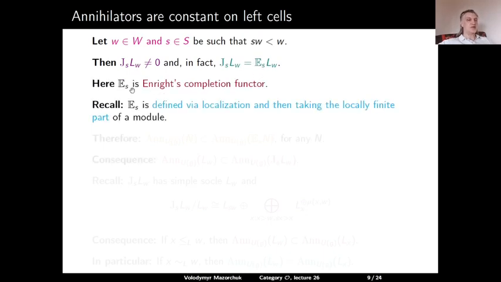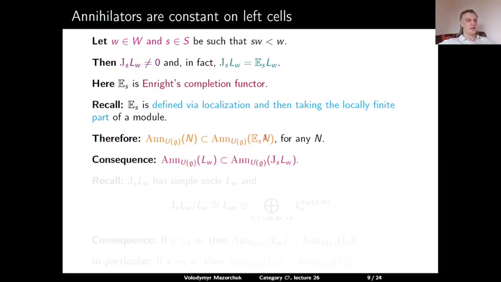And recall that Enright's completion functor is defined using first localization and then taking the locally finite part of the module. From this definition, it follows directly that for any module N, its annihilator is naturally a subset of the annihilator of the Enright's completion of N. In other words, the annihilator of L_w is a subset of the annihilator of G_s L_w.